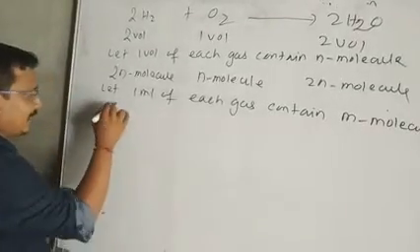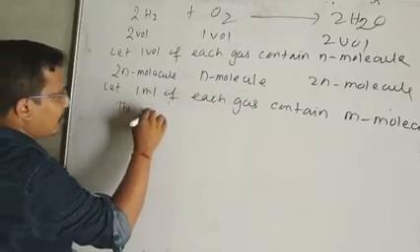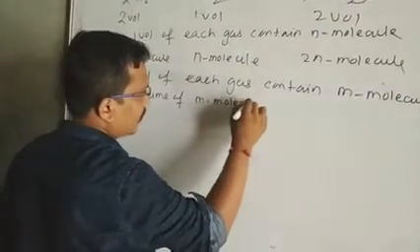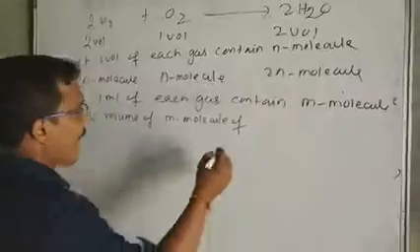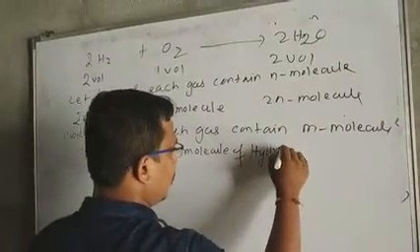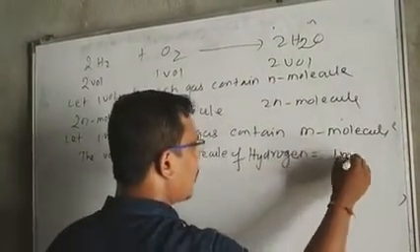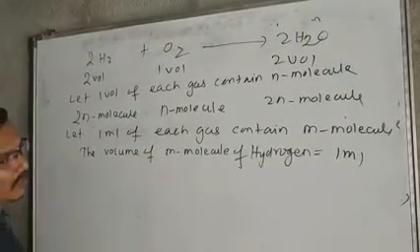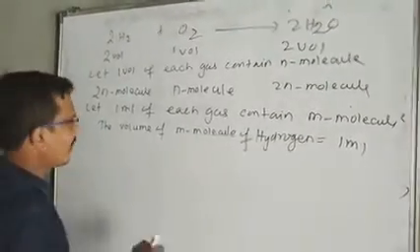That means we can write the volume of m molecules of hydrogen is 1 ml, because 1 ml of each gas contains m molecules.